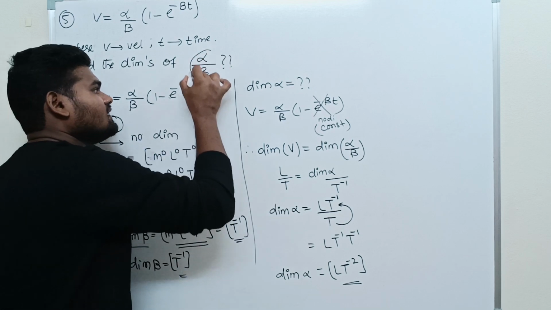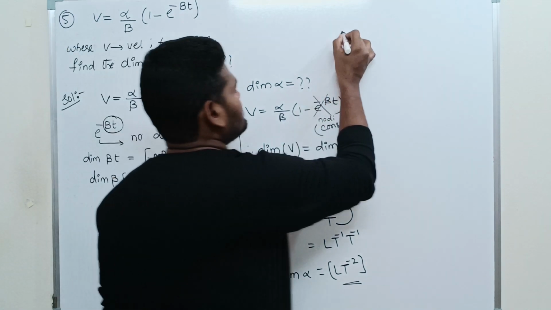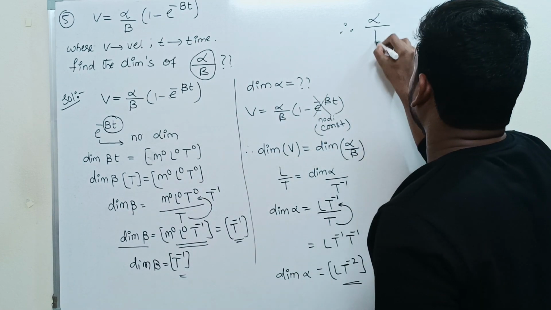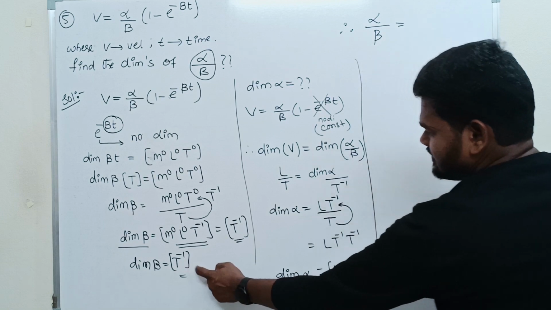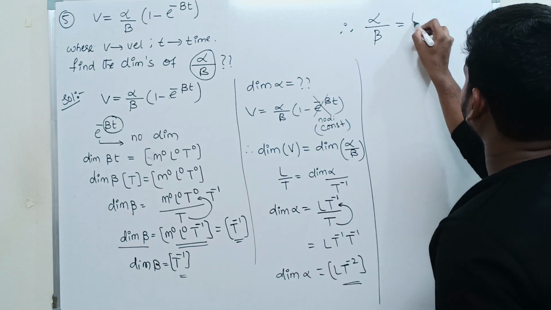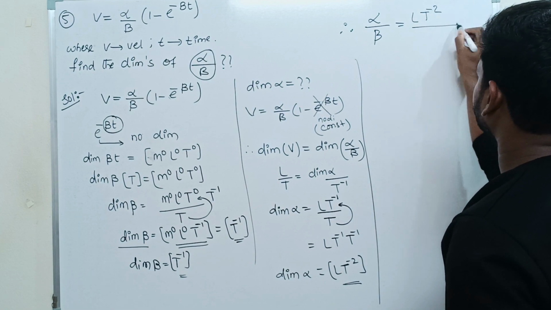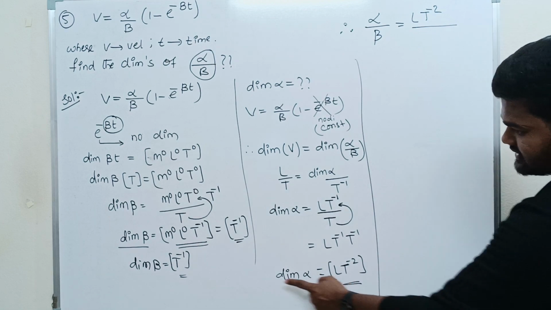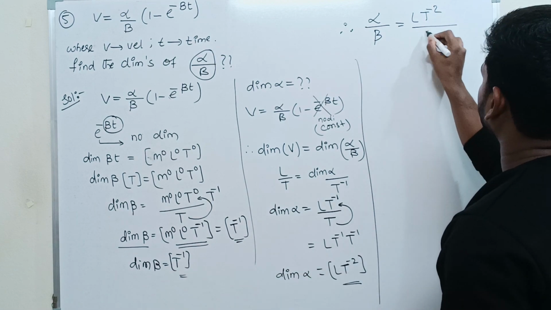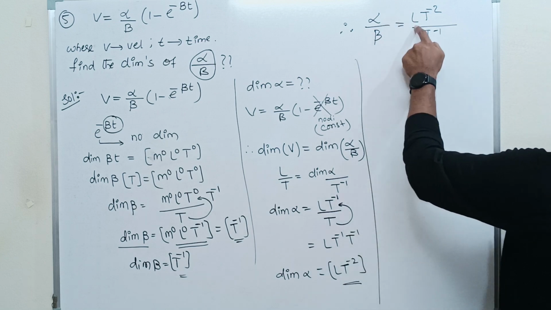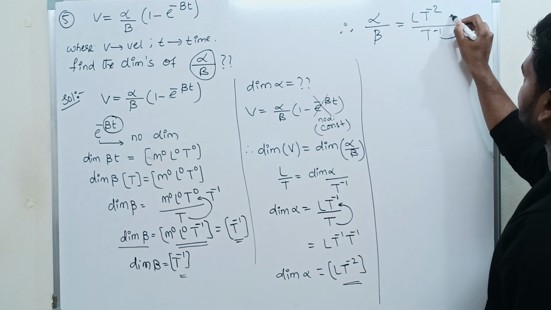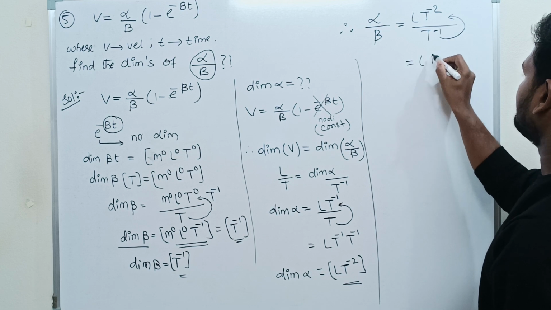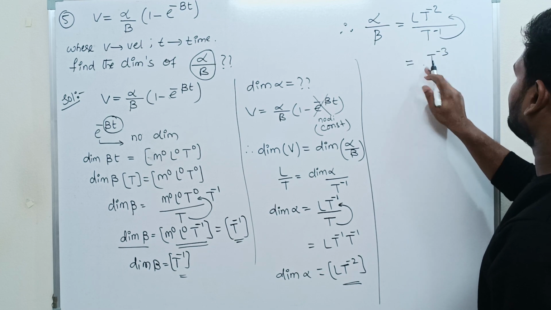What is he asking? Alpha divided by beta. So alpha by beta is the dimension of alpha, L T power minus 2, divided by the dimension of beta, T power minus 1. Again T power minus 1 comes to the numerator, and it becomes L T power minus 3.